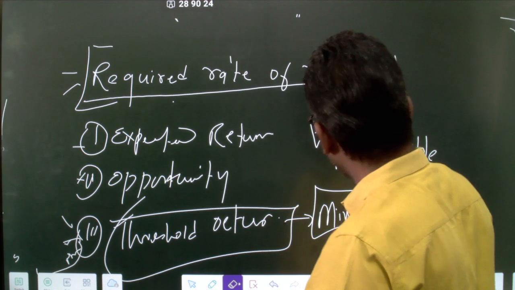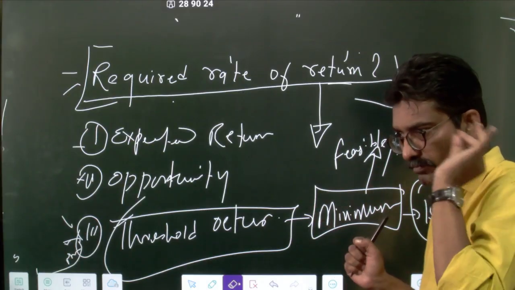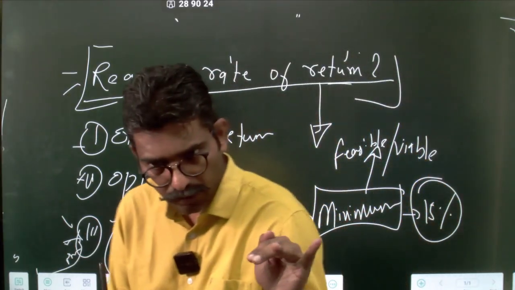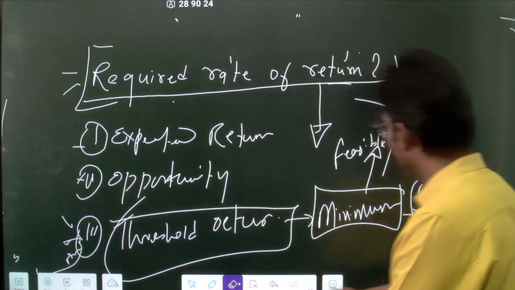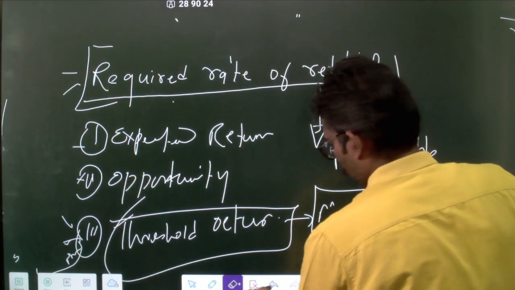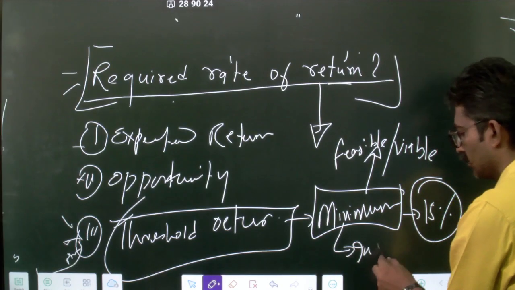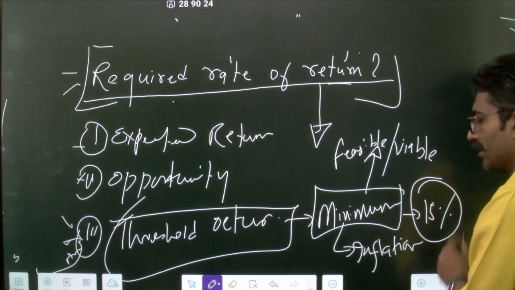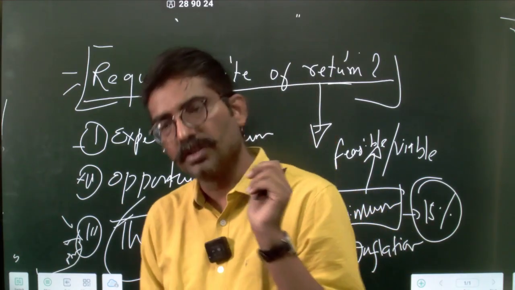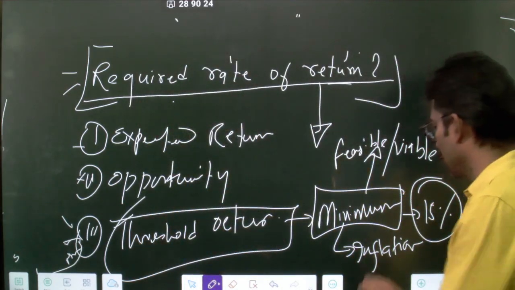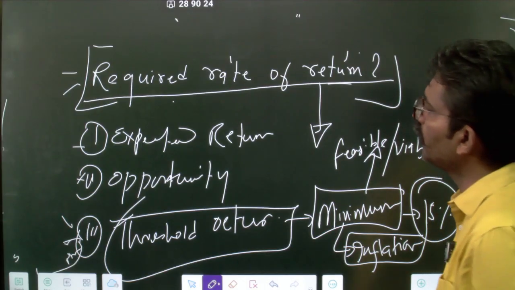Now the threshold return is a minimum rate that you would require based on the prevailing interest rate in your country, basis the inflation rate. So the minimum is driven by what? Again, it is driven by inflation. The moment you say that your minimum is driven by interest rate, you are actually talking about inflation. So inflation is the most important tool which drives your expected rate of return. So when you speak about the minimum, you are speaking about inflation. Is it an opportunity cost?